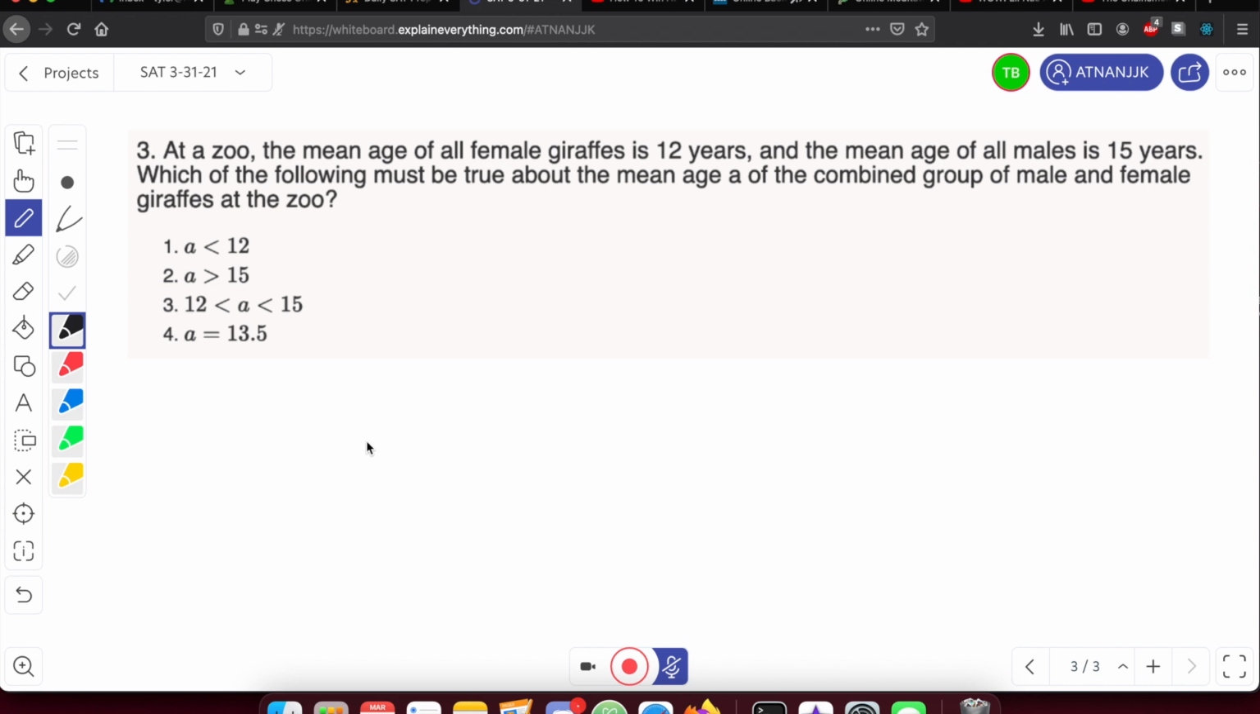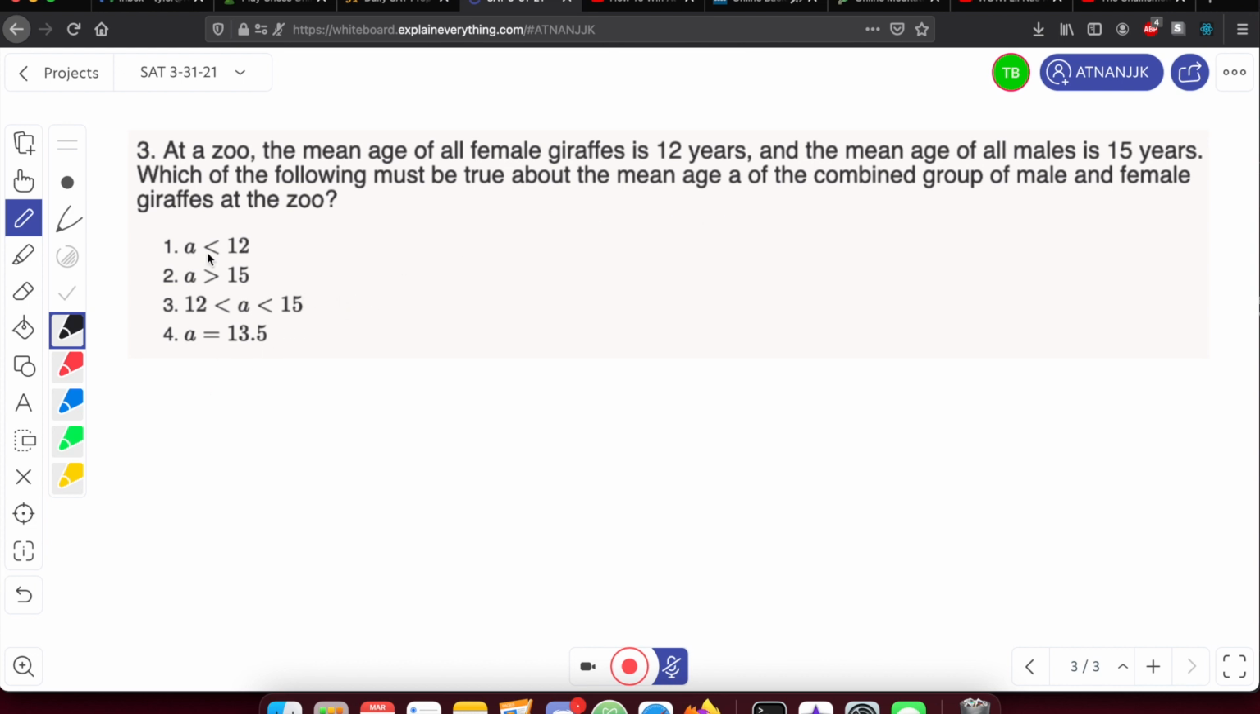At a zoo, the mean age of all female giraffes is 12 years, and the mean age of all males is 15 years. Which of the following must be true about the mean age A of the combined group of male and female giraffes at the zoo? Okay, so this is actually a proper math problem. It's not like an SAT problem, really. So we just need to think about what could be true about the mean age A of the combined group. What could we say about it?